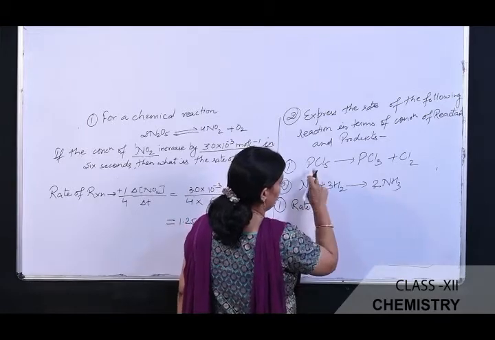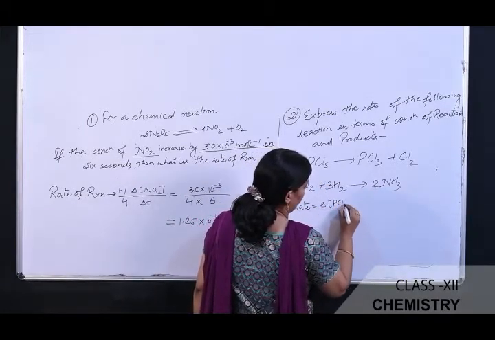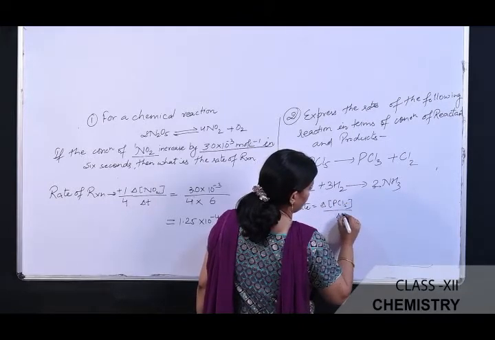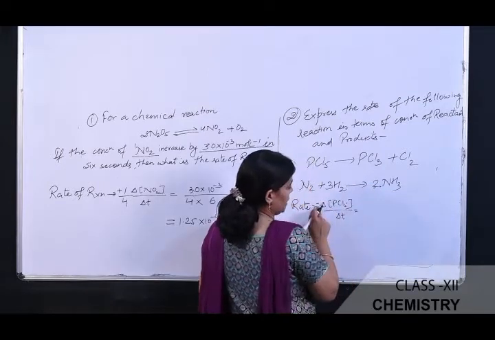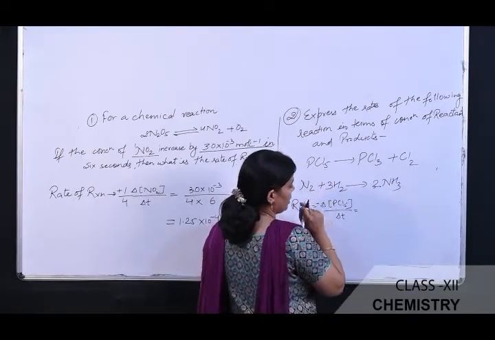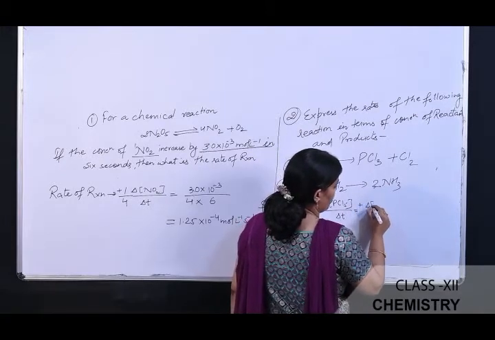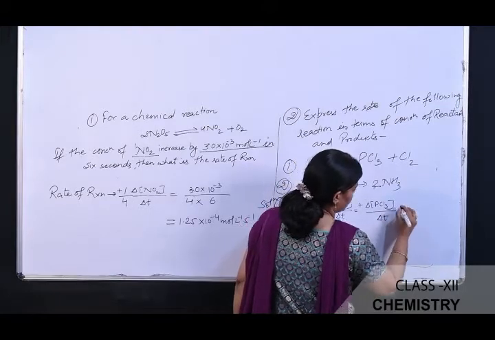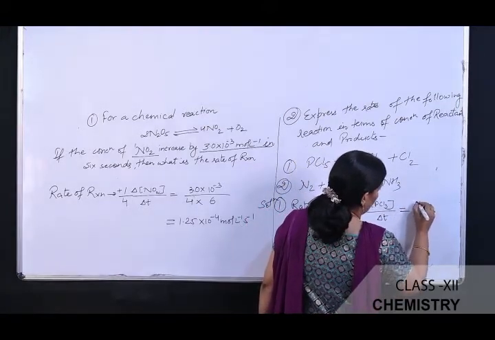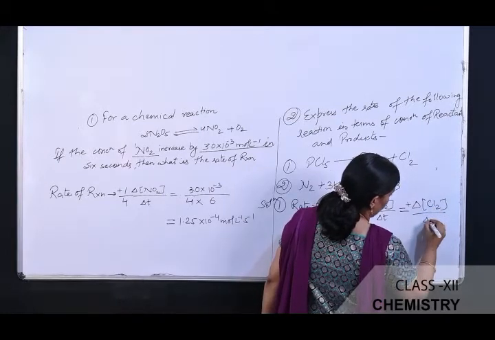Rate is equal to the change in the concentration of PCl5 divided by time taken, with a negative sign because the concentration of the reactant is decreasing. In the case of the product, plus, because the concentration of the product is increasing, PCl3 divided by time taken, which is also equal to the increase in the concentration of Cl2 divided by time taken.